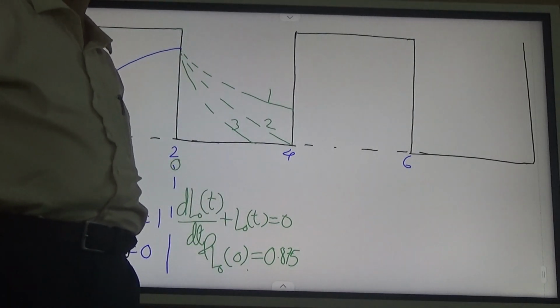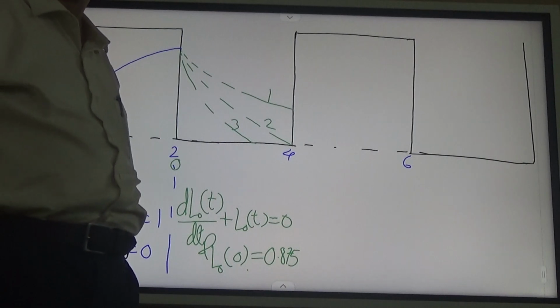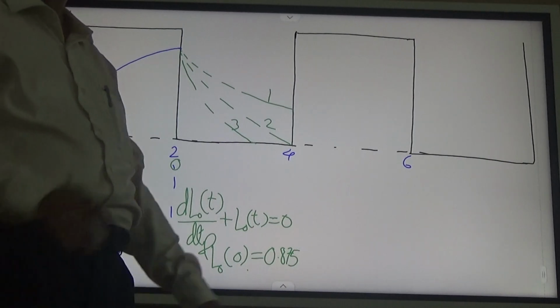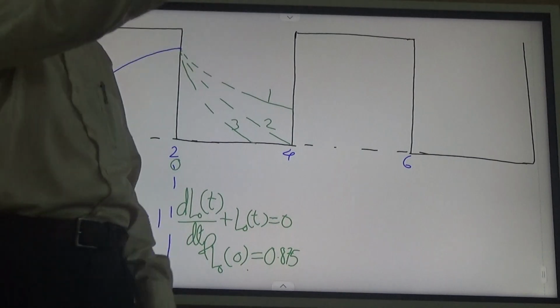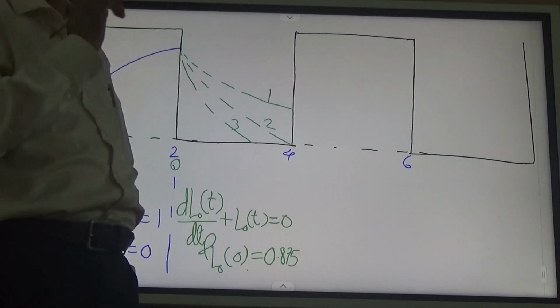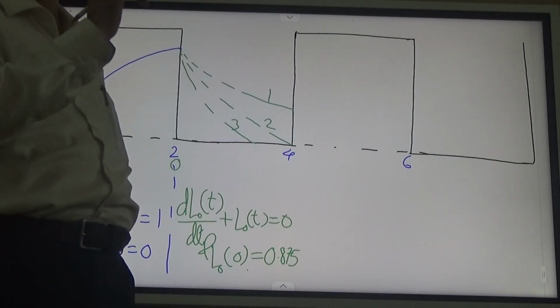The answer is 1. Water comes down but doesn't come down till 0.